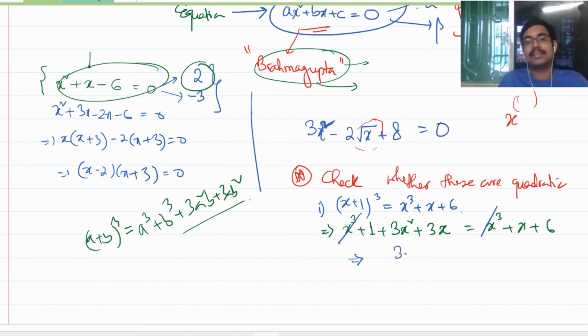So finally, the equation on simplifying becomes like this. So this is a quadratic equation. Is this apparently visible right now?